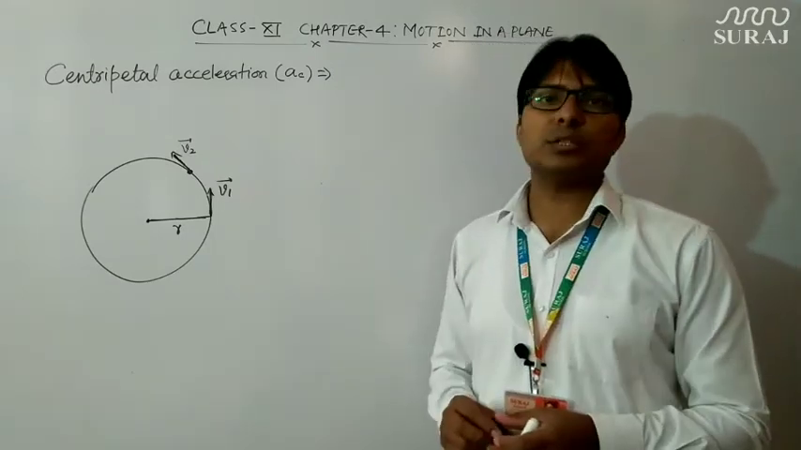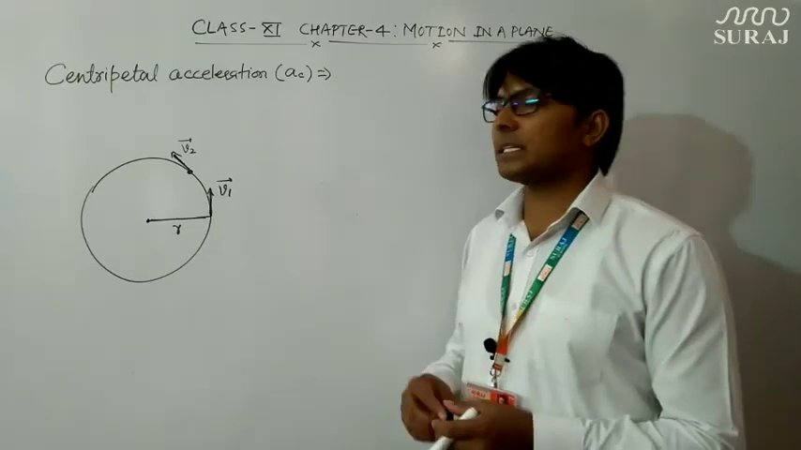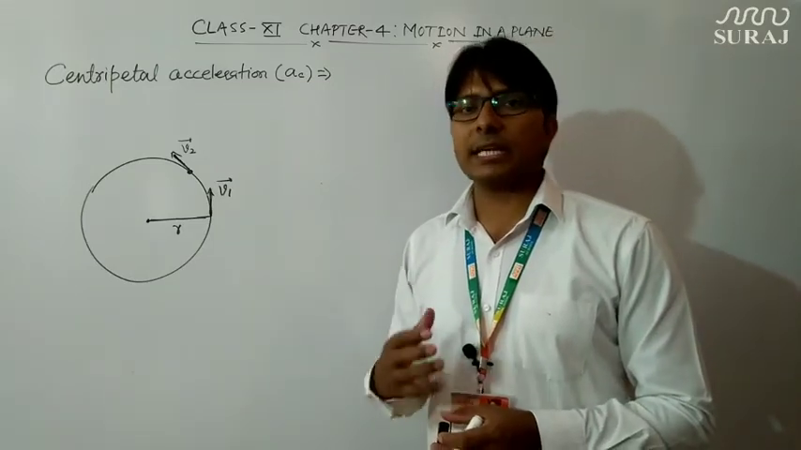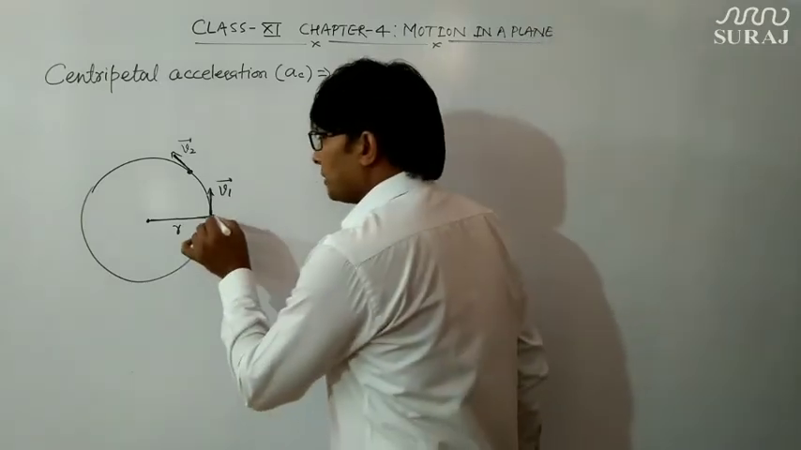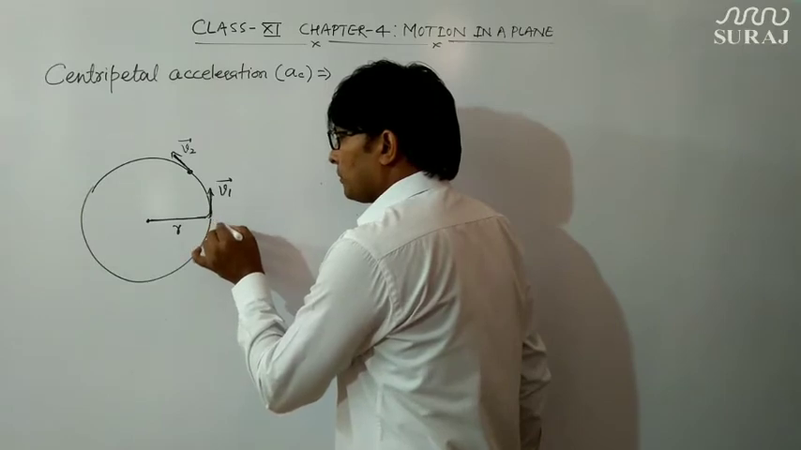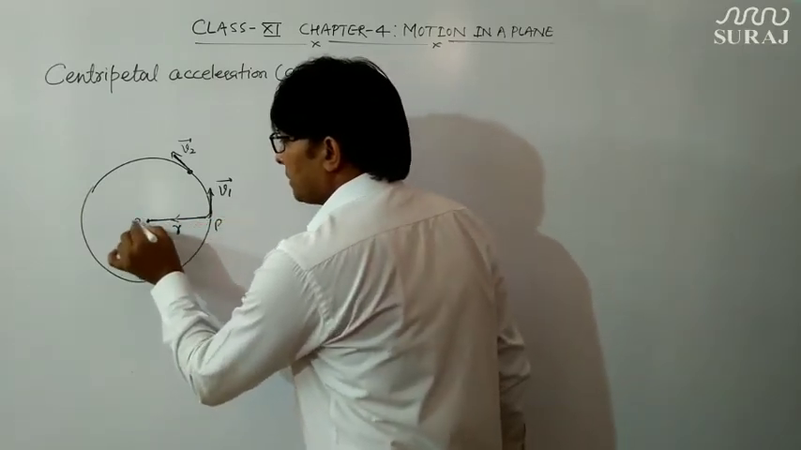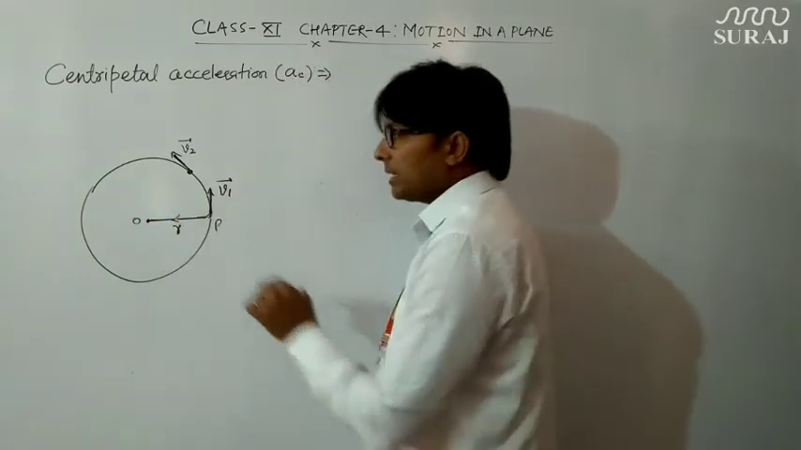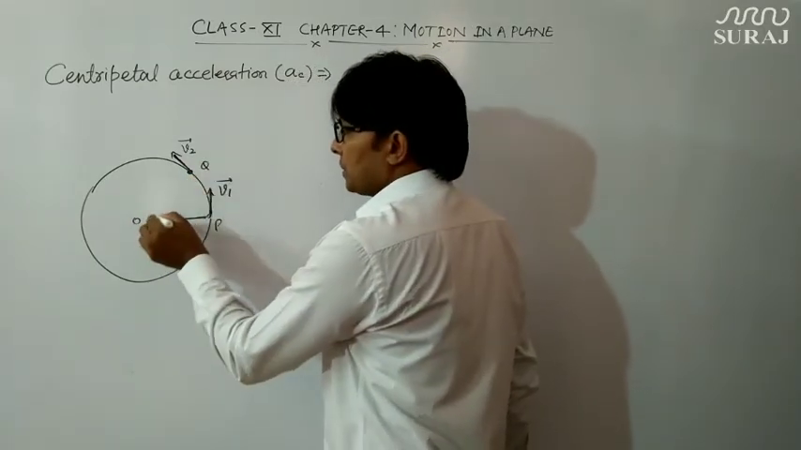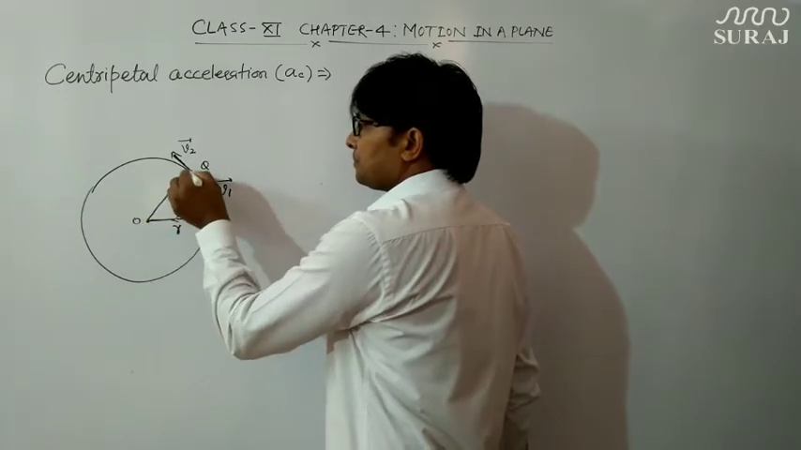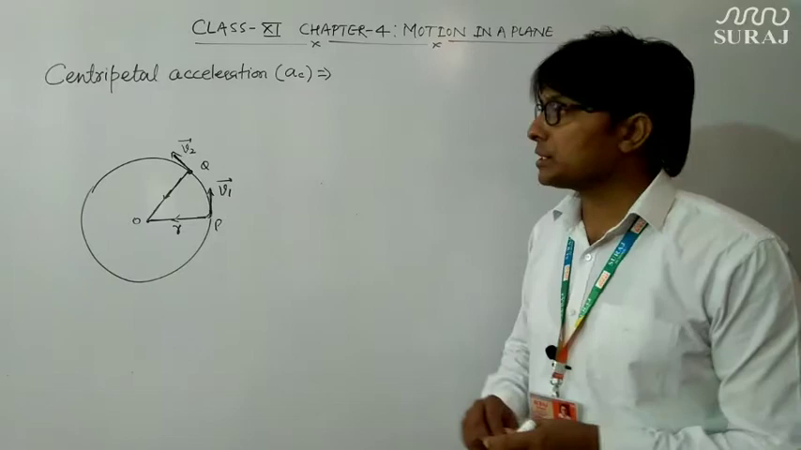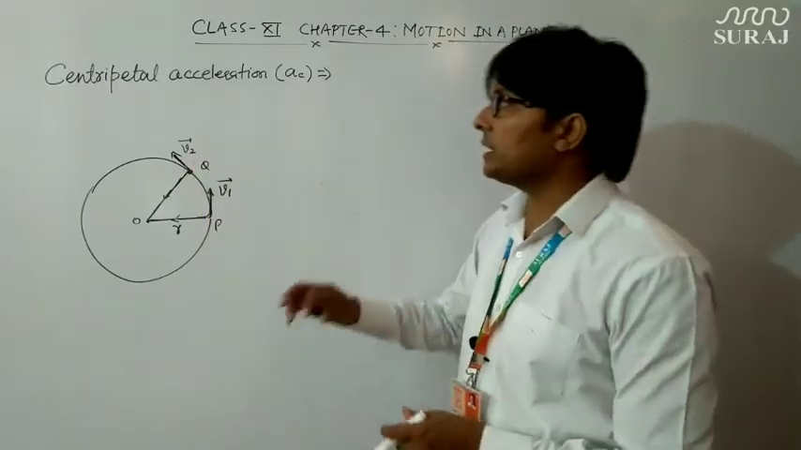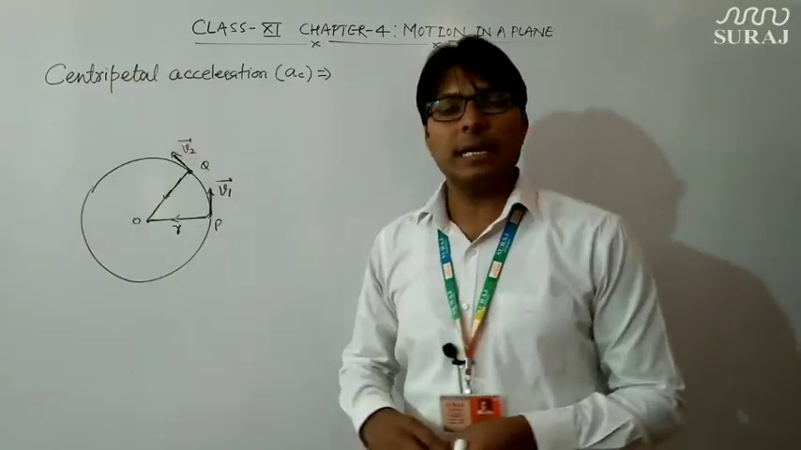Now let us find the direction of this acceleration. This acceleration is always acting towards the center of the circular path. At point P, if I denote it so, the acceleration will be towards the center in this direction, and at point Q the acceleration will be in this direction. So this is the direction of acceleration, and that is why it is known as centripetal acceleration.